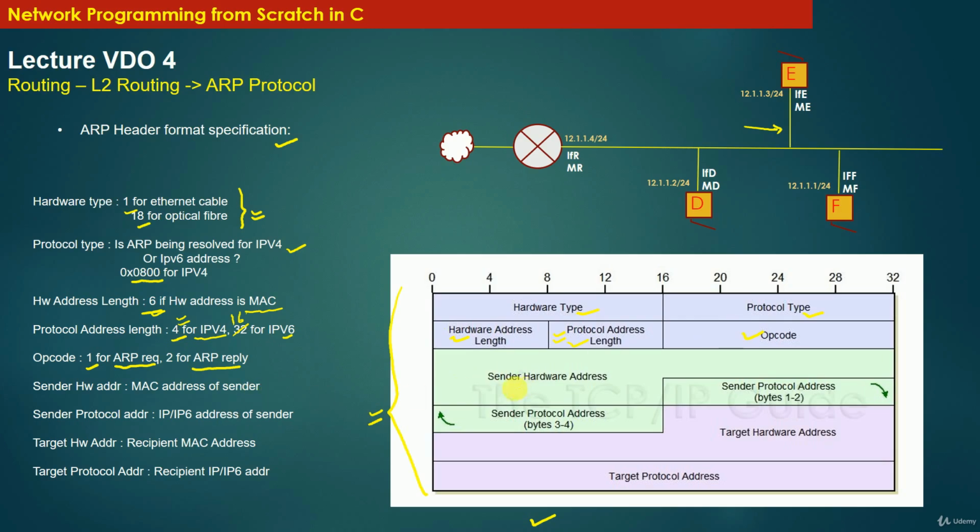Then the next field in this message format is the sender hardware address. You can see that the size of this field is 48 bits, that is 32 bits plus 16 bits. So the total size is 48 bits. This field represents the MAC address of the sender. Sender means the host machine which is generating this type of message, that is the ARP request message or ARP reply message.